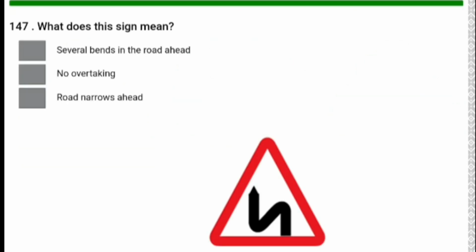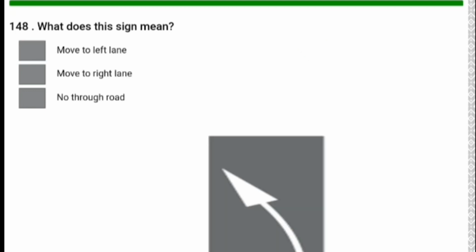Which signal is this? The first one is the answer. Several bends in the road ahead. What does this signal mean? The signal means move to the left lane. Move to the left lane. First one is the answer.